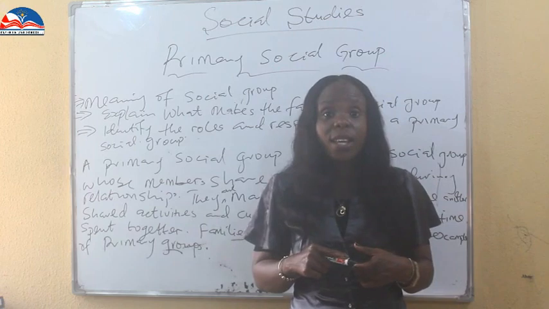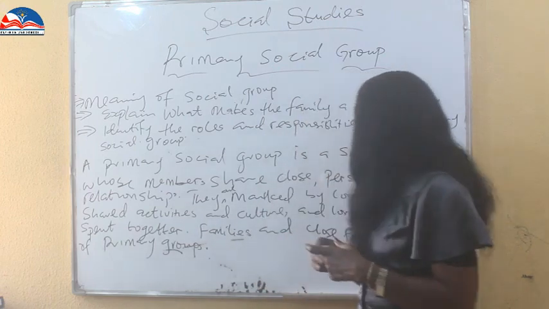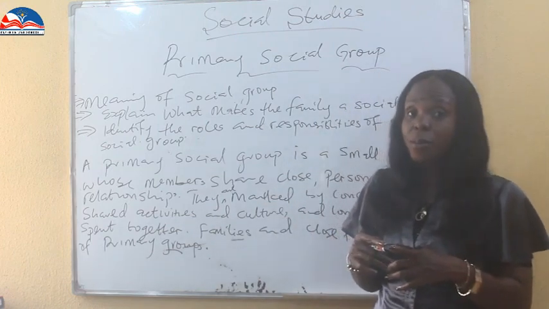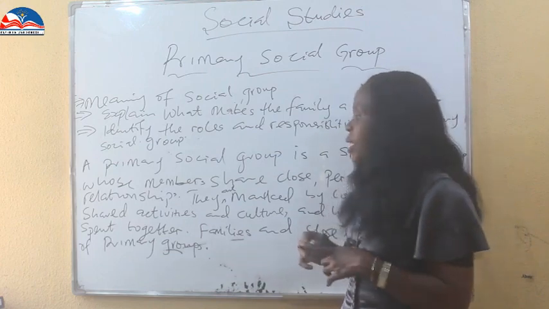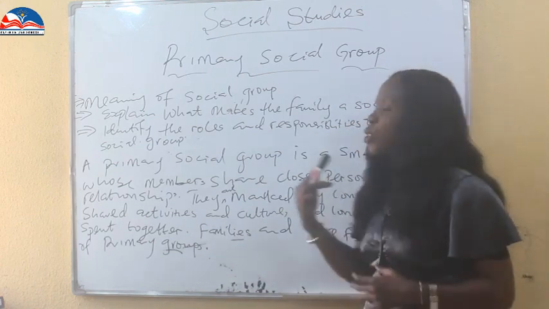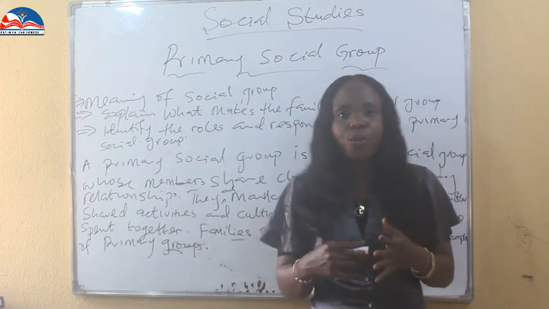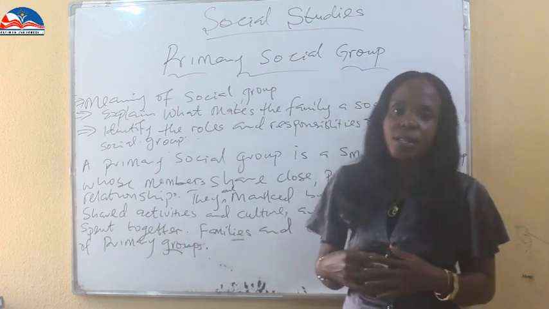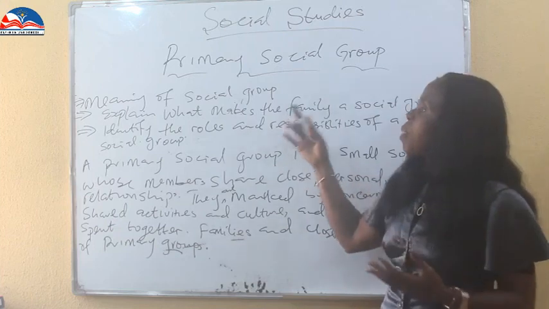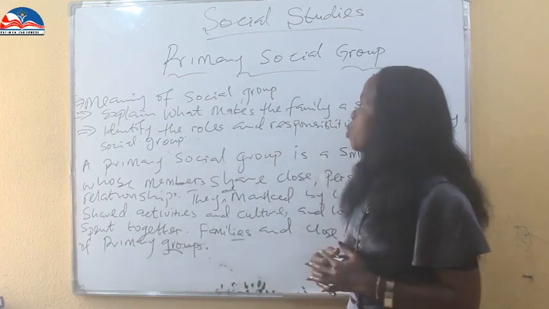They are drawn together by close family ties. They enjoy each other, and they have personal relationship with each other. You agree with me? The family does that. And then, above all, they have time to spend together, live together, be in group, know what the needs of others are. That is our second objective. So we have linked the primary social group to family. Why we believe that the family is a social group.